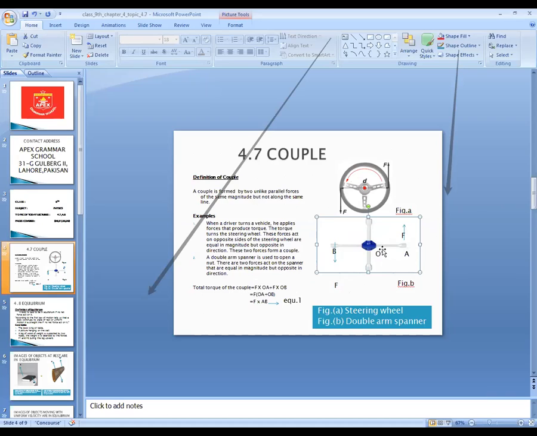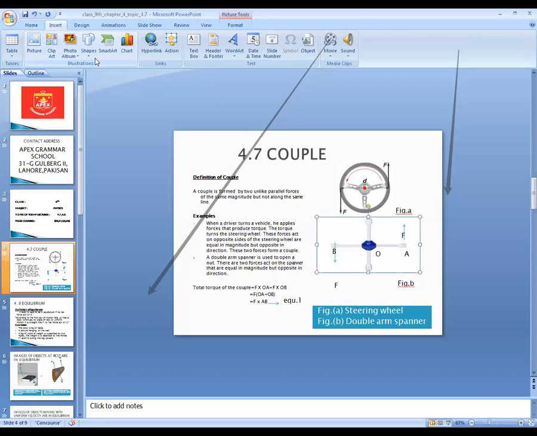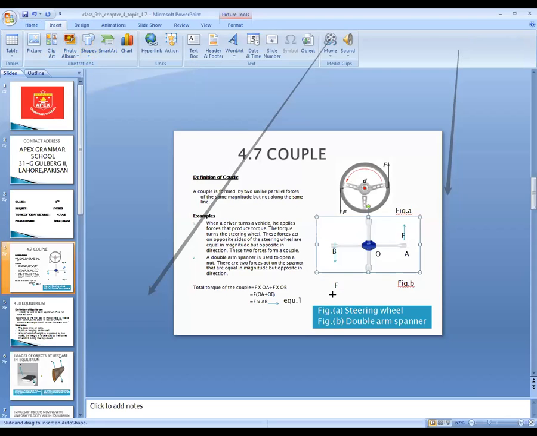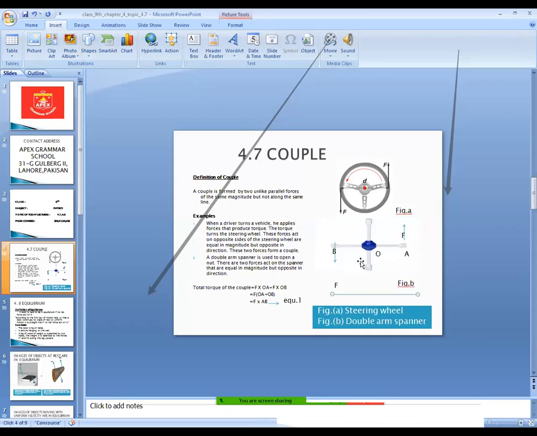Since OA plus OB is equal to the total distance AB, taking this shape OAB, AB is the total distance from this point to this point.